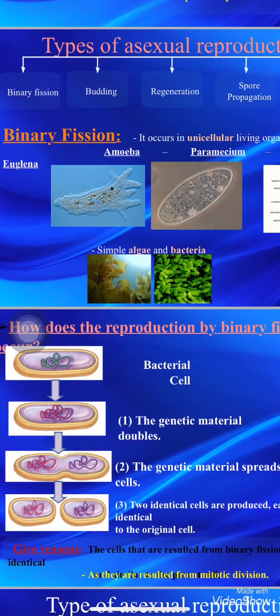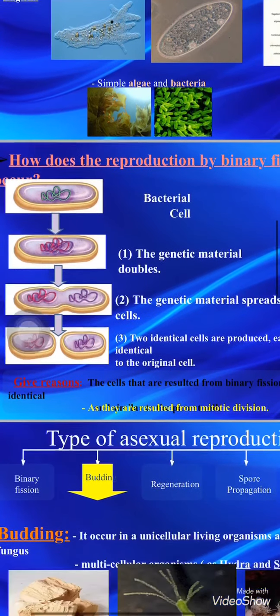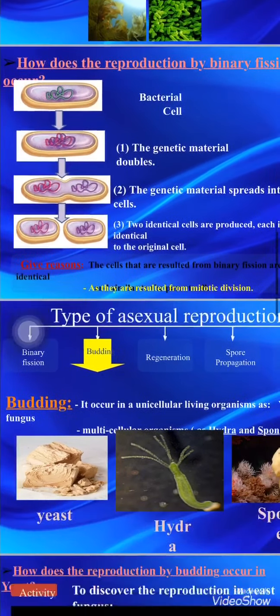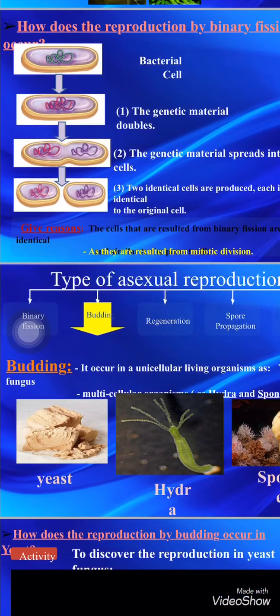The cells that result from binary fission are identical. Why? Because they result from mitotic division. There is no reduction in the number of chromosomes here. The genetic material doubles and then it spreads into 2 cells. So they are the same. They are typical or identical to the parent cell. Number 2 of the asexual reproduction types, budding.